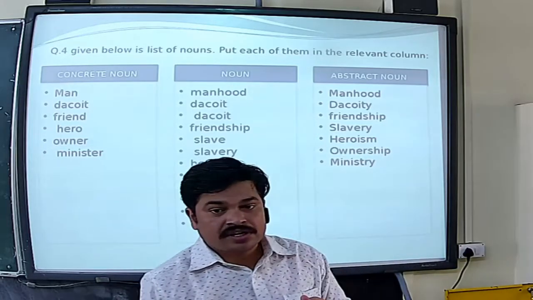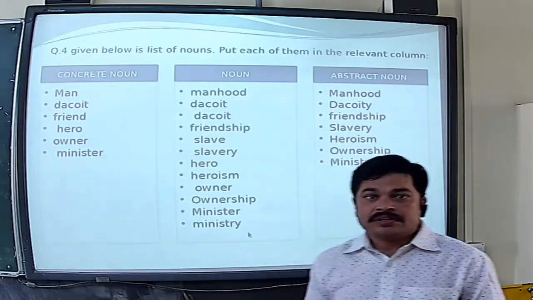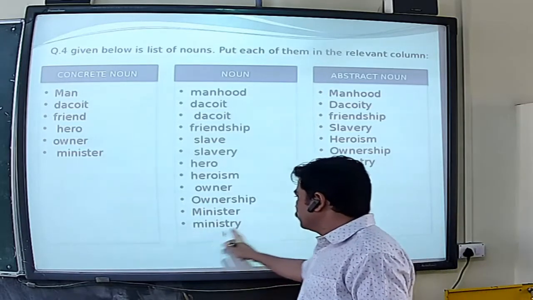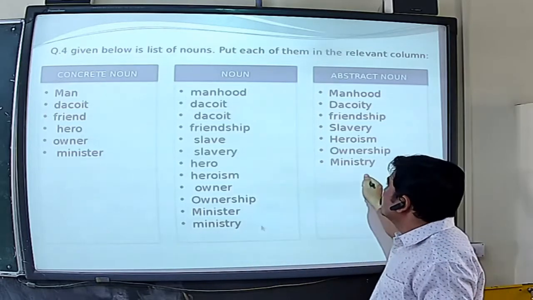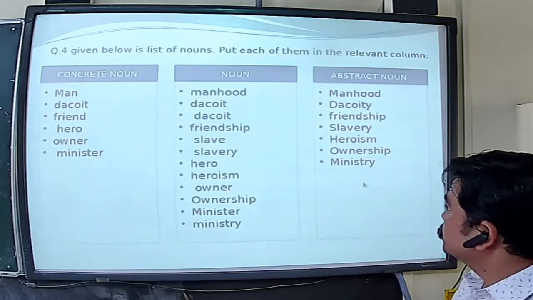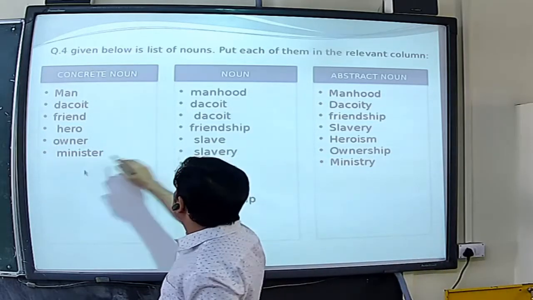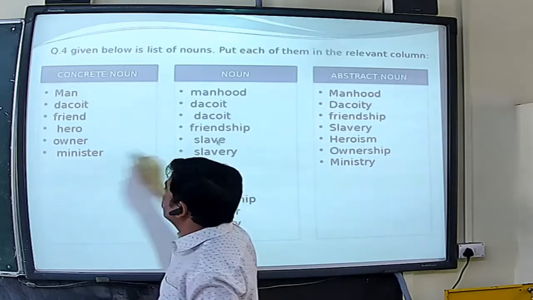The ministry, we cannot touch, we cannot see. That's a post. So that ministry will go to the abstract noun. So these are all the nouns we have already divided. Here one is missing, that is slave. So you can write this slave in this column.